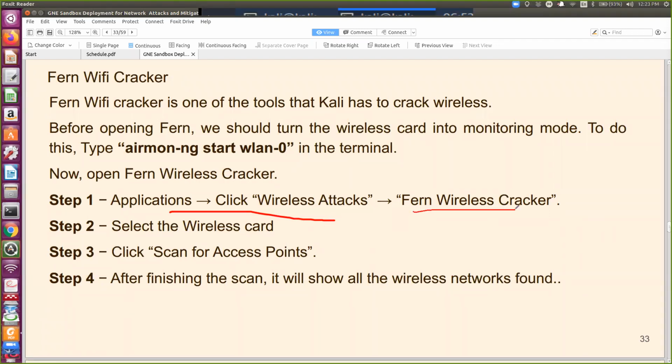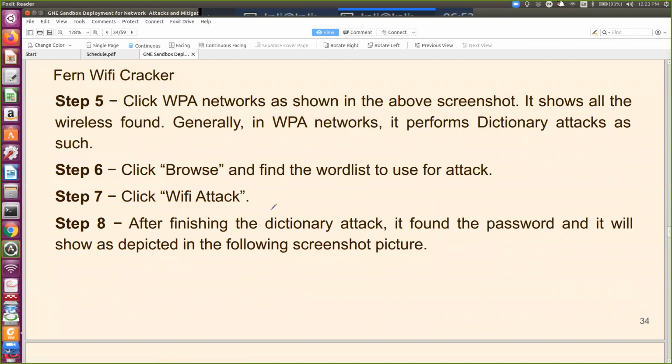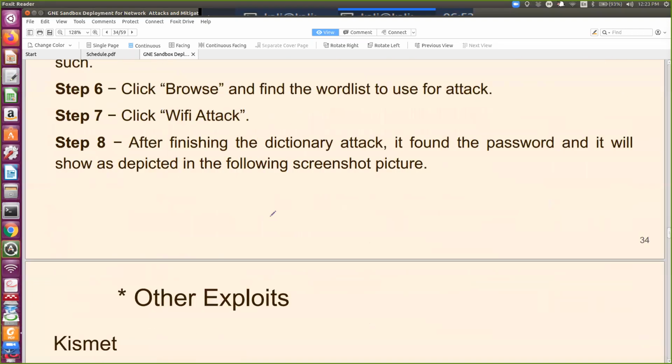You can click on this wireless cracker, select your wireless card, and scan for access points. It will show all the access points within your range. Then you can browse and perform the word list attack on the Wi-Fi.